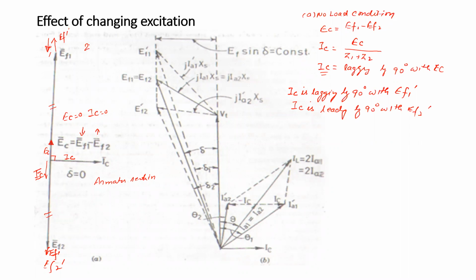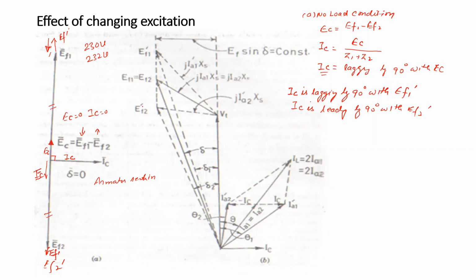Let the previous value be 230 volts. The new value may be 232 volts or 233 volts, because only two alternators are working in parallel. So this is the case under no load condition.